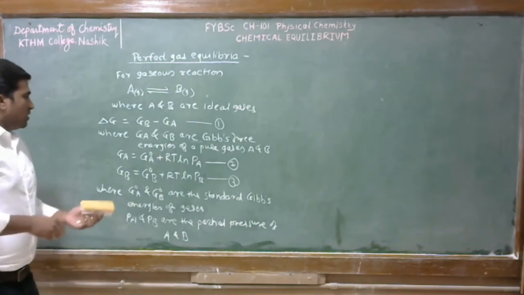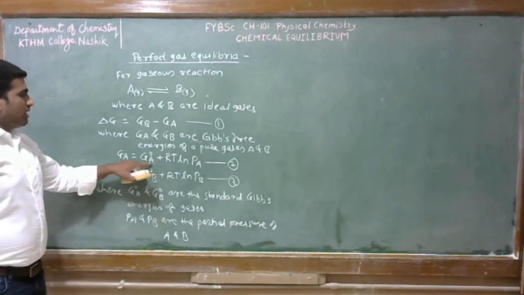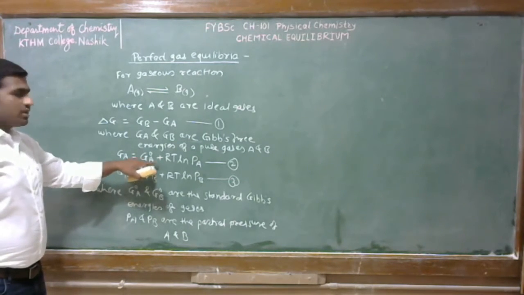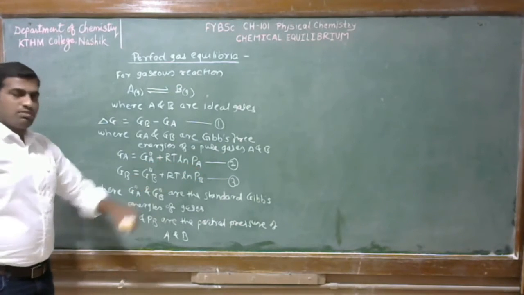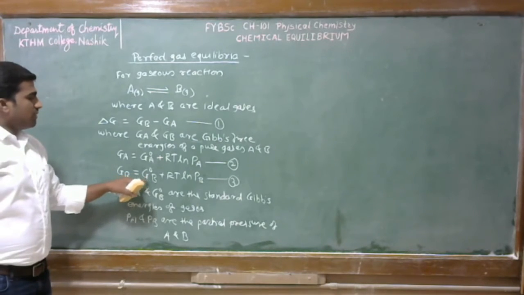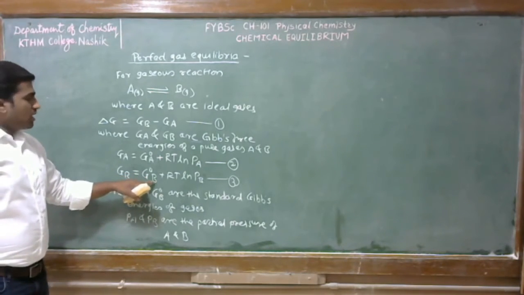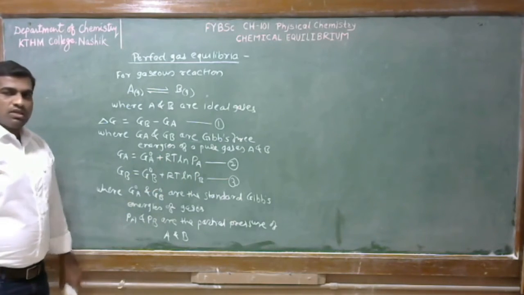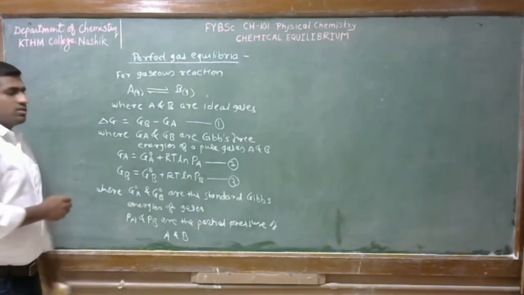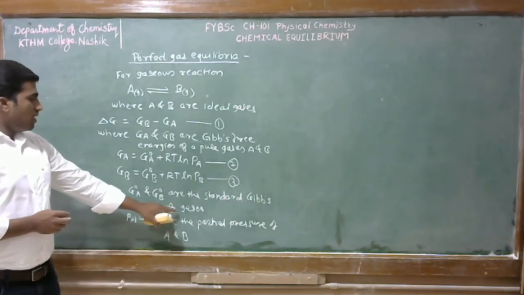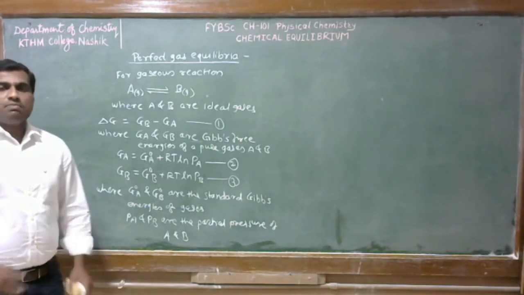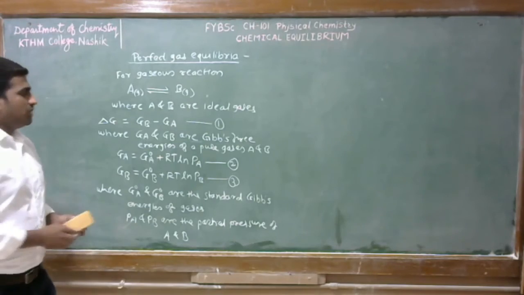Okay. So Ga is equal to G naught A, standard Gibbs free energy of A, that is the reactant, plus RT ln Pa. Equation number 2. Similarly, Gb is equal to standard Gibbs free energy of B, that is product, plus RT ln Pb. Consider equation number 3, where G naught A and G naught B are the standard Gibbs free energy of gases, and Pa and Pb are the partial pressures of A and B respectively.